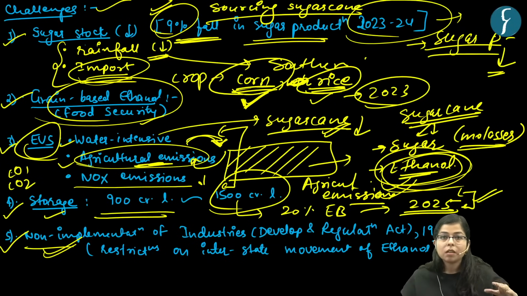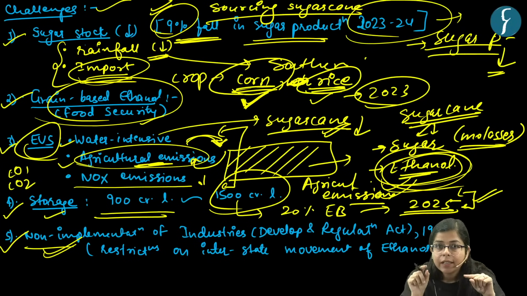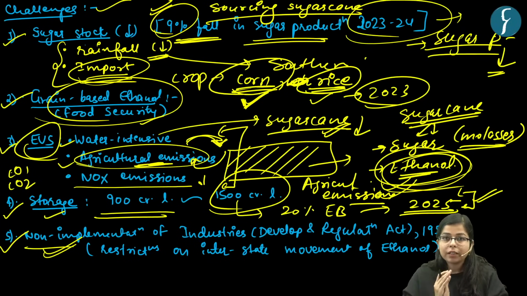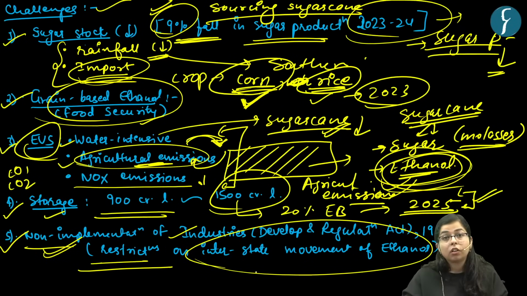For example, Northeast India may be deficient. If we want to ensure smooth availability of ethanol blended petroleum throughout the country, with no disparity, there should be smooth movement of ethanol from one state to another. But due to non-implementation of this act, there are restrictions on the interstate movement of ethanol. This could hamper the smooth rollout of the government's ethanol blending program.